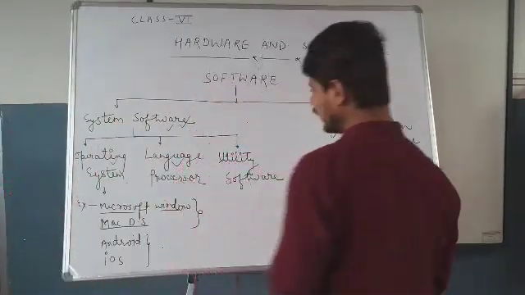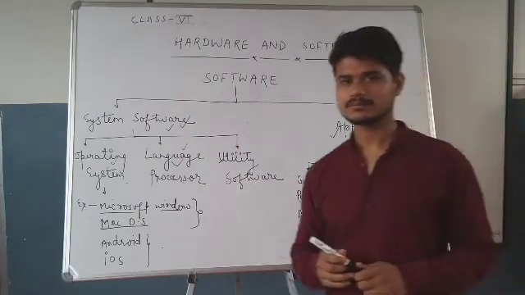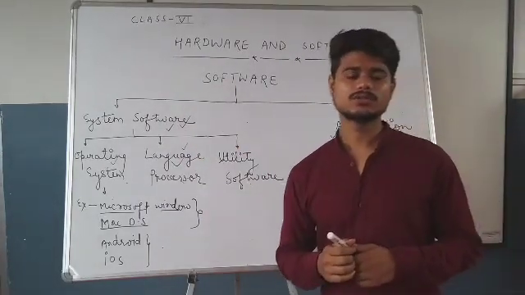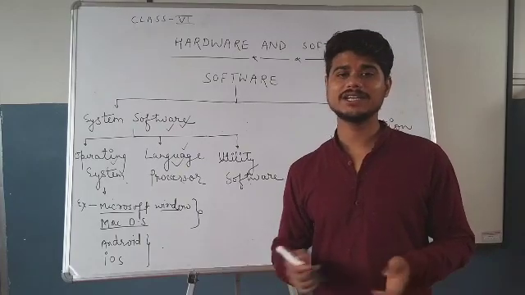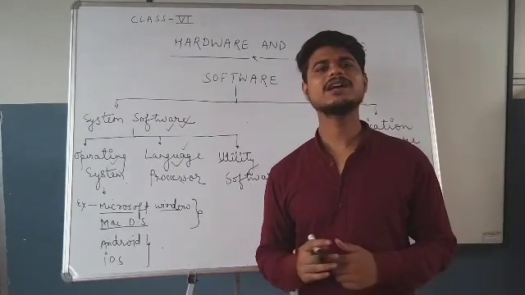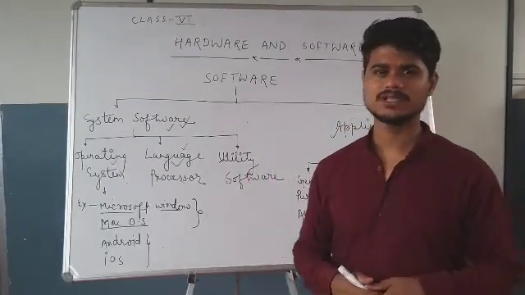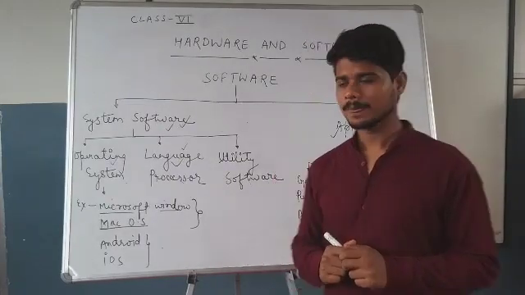So now we will learn about language processor. So students, software is created by programs written in computer language. There are many computer languages such as C, C++, Python and Java.